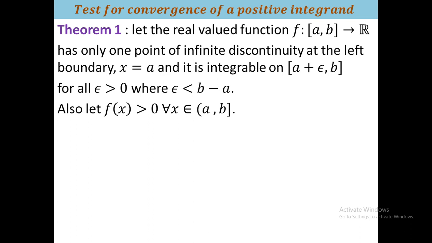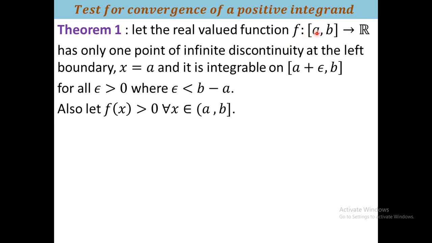Such a function is also positive for all x belonging to (a, b], because since the function has infinite discontinuity at the point a, we are not interested in the value of f(x) at the point a, so we discard a from the domain. We select f(x) as positive on the remaining portion. If it is non-negative, that is f(x) greater than or equal to 0, there will be no problem.